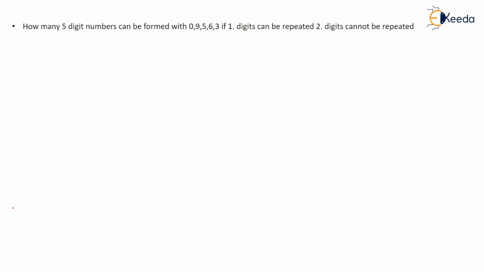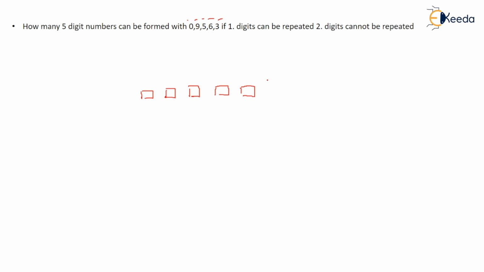So here is a question: how many 5-digit numbers can be formed with the digits 0, 9, 5, 6, 3? The first case is if digits can be repeated, the second case is digits cannot be repeated. So you have 5 places, right? There are five numbers.